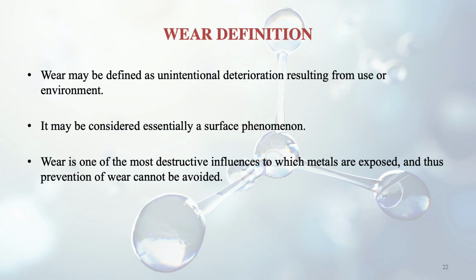Wear is one of the most destructive influences to which metals are exposed, and thus prevention of wear cannot be ignored. This is a very important destructive influence that a metal has to face, and we have to be careful about it. So what is the wear mechanism then? We read earlier there are mainly two types, adhesive and abrasive.